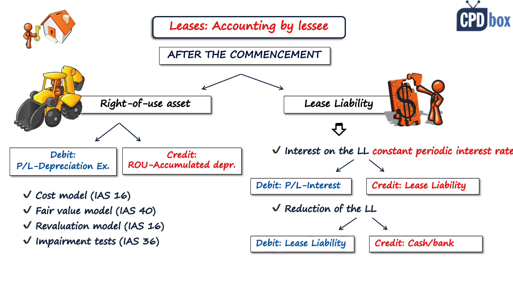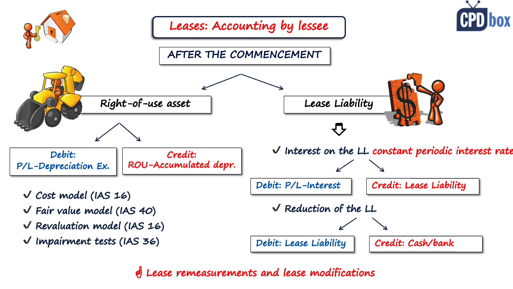Of course, the lessee may need to adjust both the right of use asset and the lease liability for remeasurements or modifications that happen later in the contract. And these would be various inflation adjustments in the rentals or changing the lease term. And these items are treated based on their character.